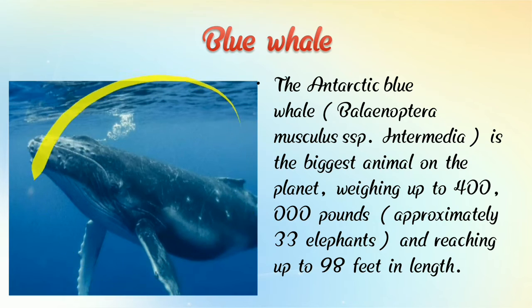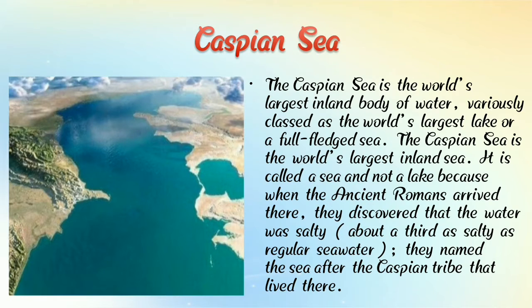The Antarctic blue whale is the biggest animal on the planet, weighing up to 40,000 pounds, approximately 33 elephants, and reaching up to 98 feet in length. Now we are going to learn our next slide, and it is the Caspian Sea.